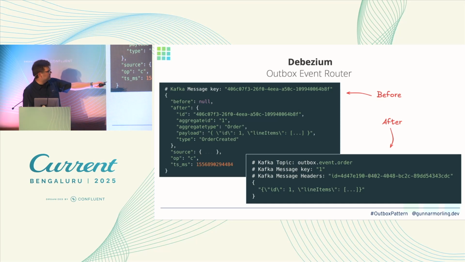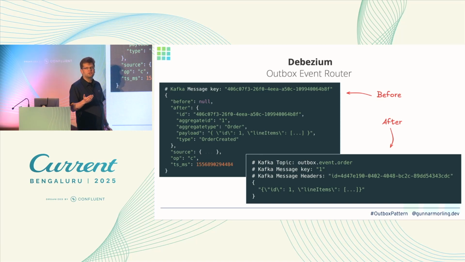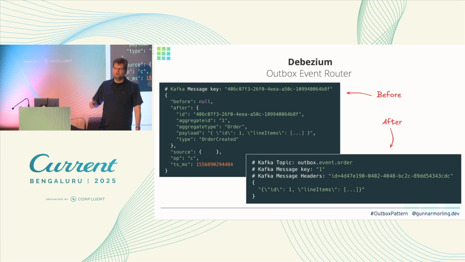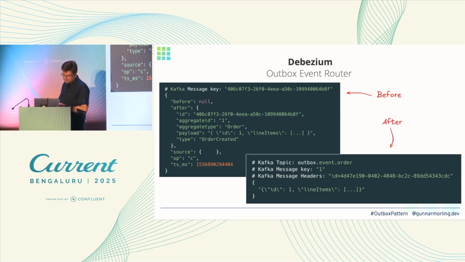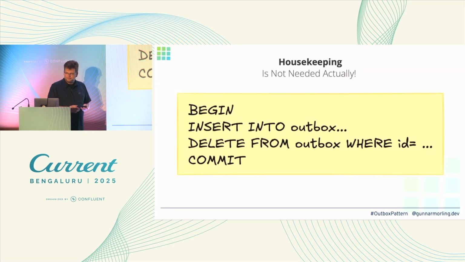And then there's also a Kafka message header, so our original message ID gets promoted into a header property, so a consumer could, for instance, deduplicate events. So that's the Outbox event router. A very useful thing to implement the Outbox pattern.